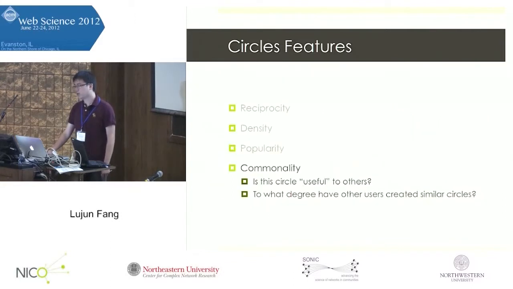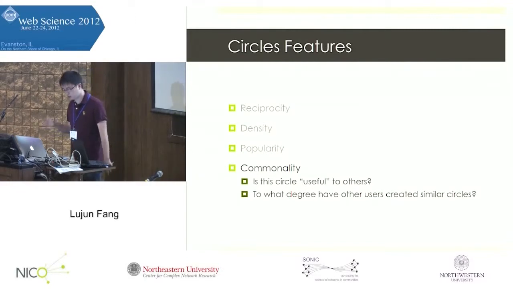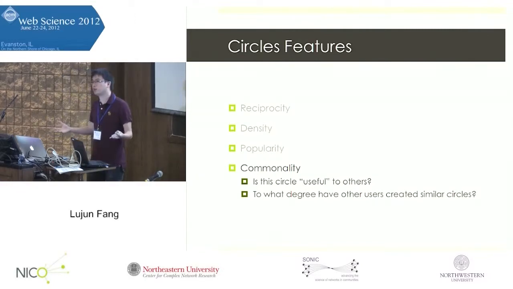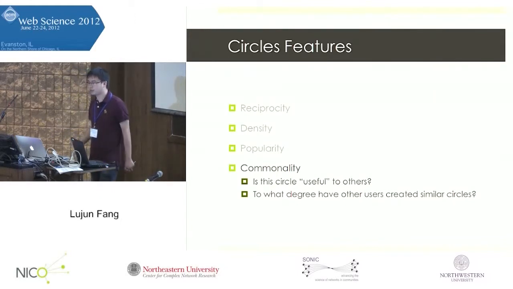One question a user might ask before sharing a circle is, is this circle useful to other users? This is actually hard to predict because it happens after you share a circle. But one thing we can measure is to what degree other users have created similar circles, and maybe we can use that as an indication of usefulness after we share the circle.